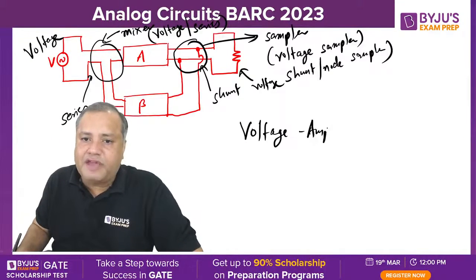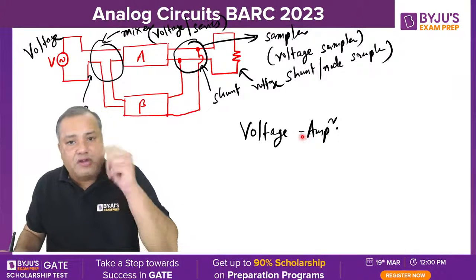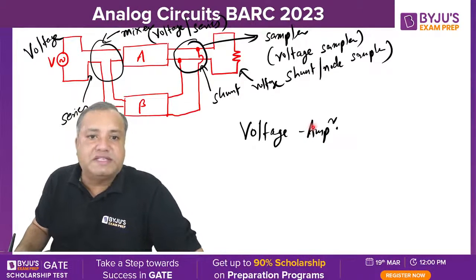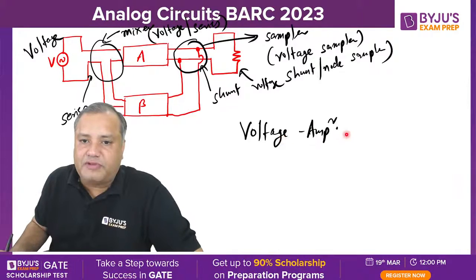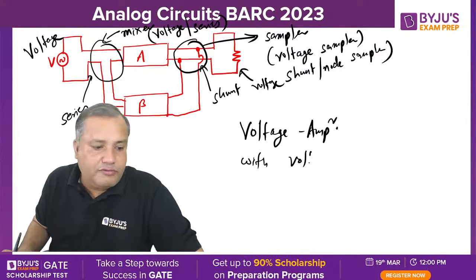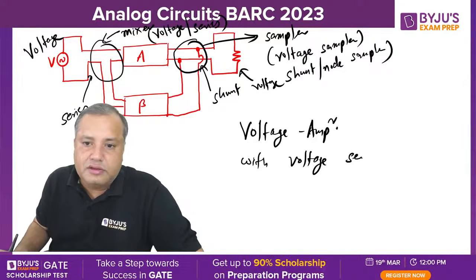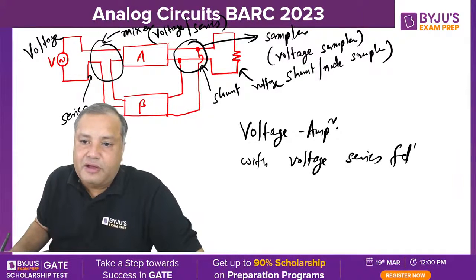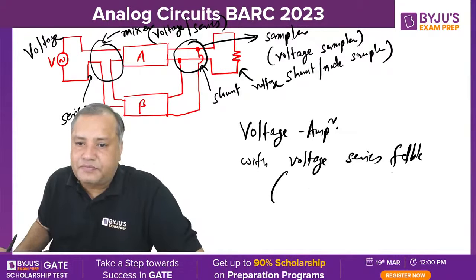And if you have a voltage amplifier, then it always requires voltage series feedback. So voltage amplifier involves voltage series feedback.